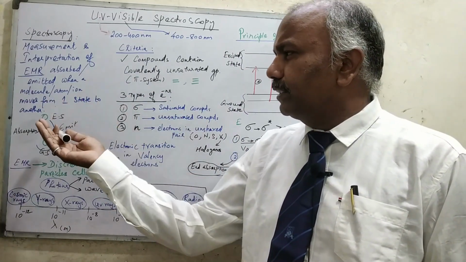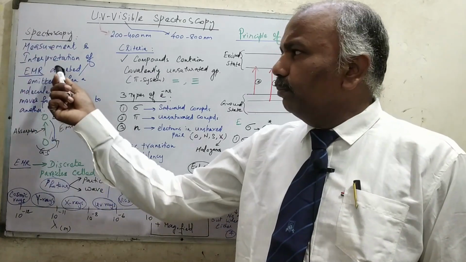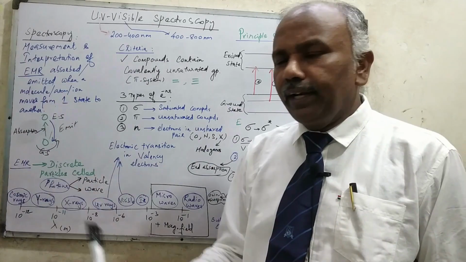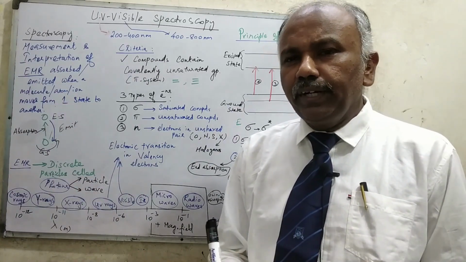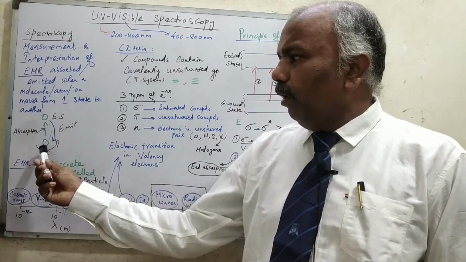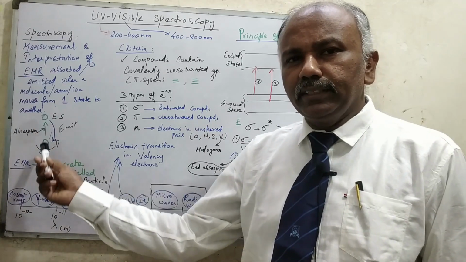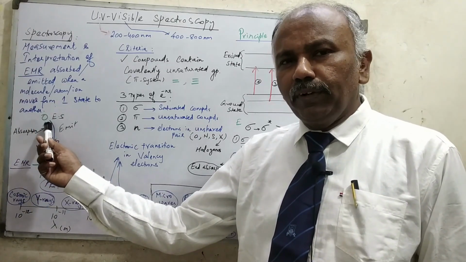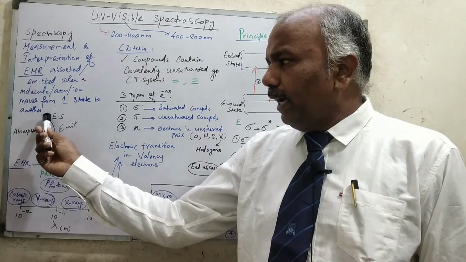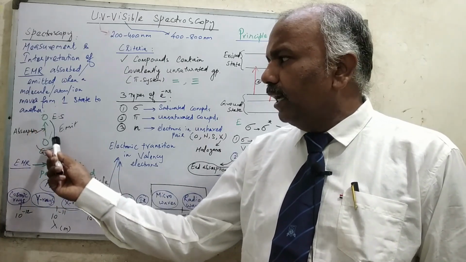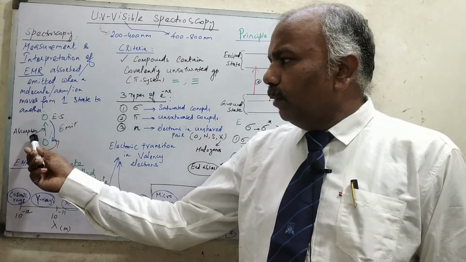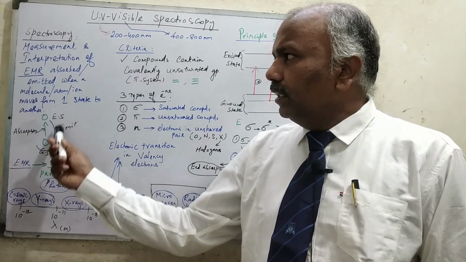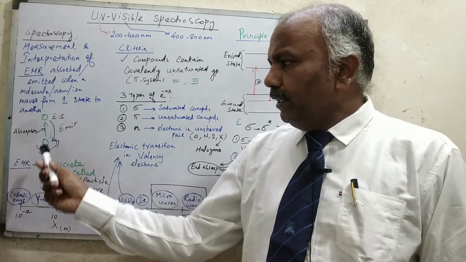What is the meaning of this? Particularly we are going to measure and interpret both the electromagnetic radiations. Electromagnetic radiations are a broad range of radiations, because whenever the molecule moves from one state to another state, say from ground state to excited state, it will undergo absorption of radiation, and when the molecule comes back from excited state to ground state, it will emit the radiation. So either absorption or emission of radiation takes place, and this is concerned with the spectroscopic aspect.